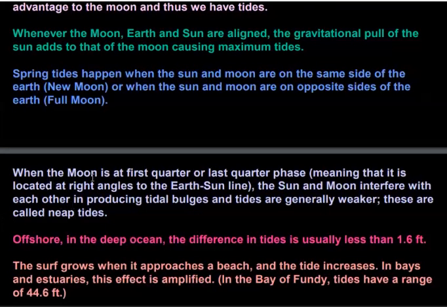When the moon is at the first quarter or last quarter phase, meaning it is located at a right angle to the sun-earth line, then the sun and moon interfere with each other in producing the tidal bulge, and tides are generally weaker in that case. These are called neap tides. Weaker tides are called neap tides.